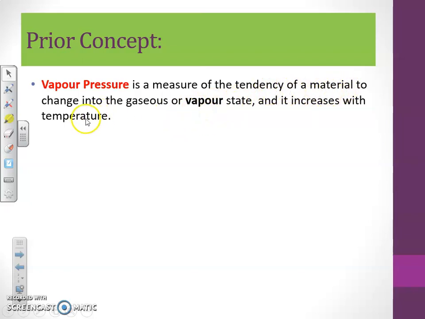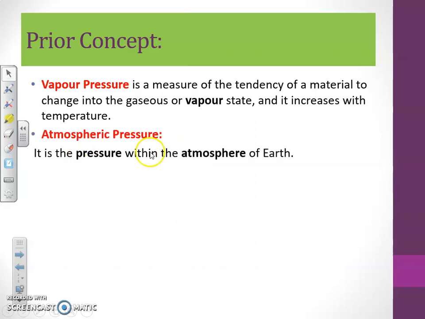So in this case, the vapor pressure is the internal pressure in each liquid that gives it the tendency to change into the gaseous state, to evaporate or to form vapors. For the formation of vapors, to evaporate the liquid, the internal pressure required is called the vapor pressure, and that vapor pressure increases as we increase the temperature. If we are providing heat to the particular liquid, the vapor pressure, or internal pressure, is going to increase. And the second term we have to discuss is the atmospheric pressure.